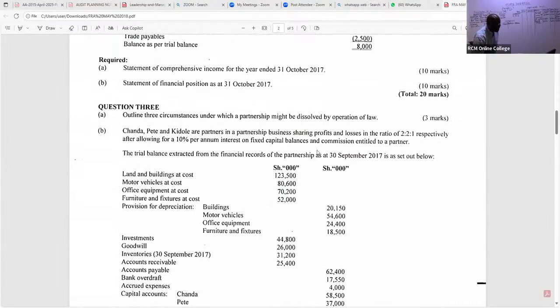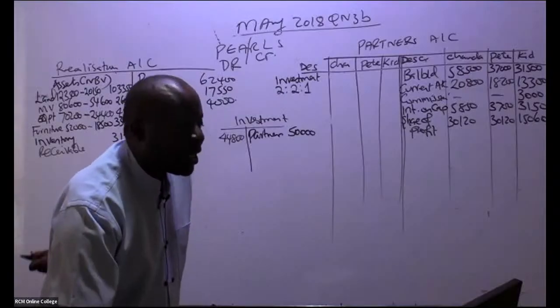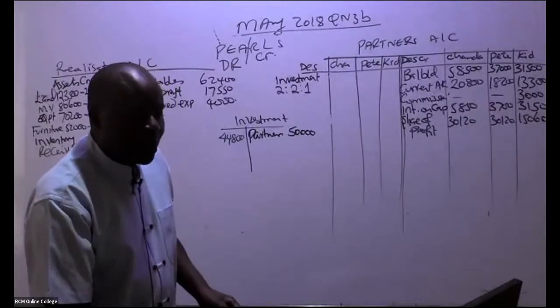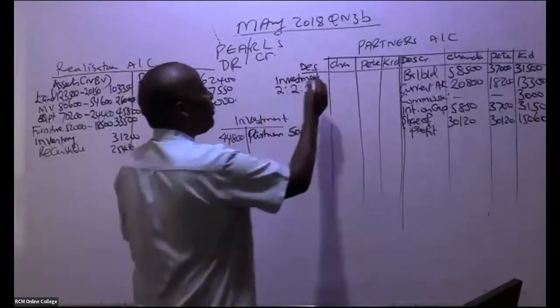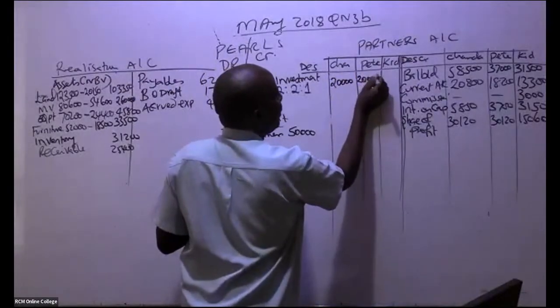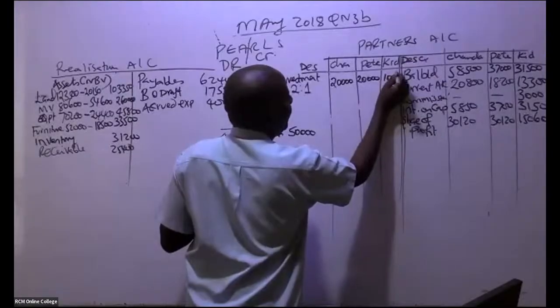And their profit share is given here, 2:2:1. So in this case, could you kindly apportion this 2:2:1? This gives us 20,000, 20,000, 10,000 like that.